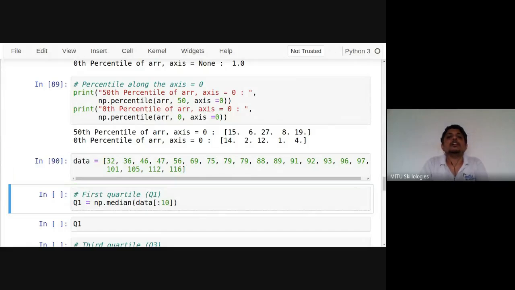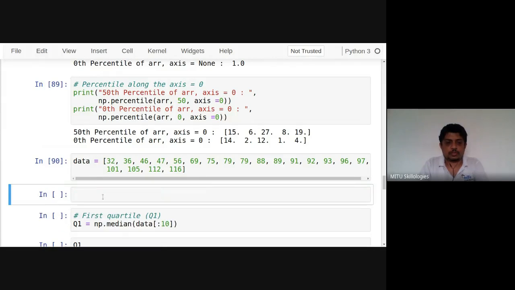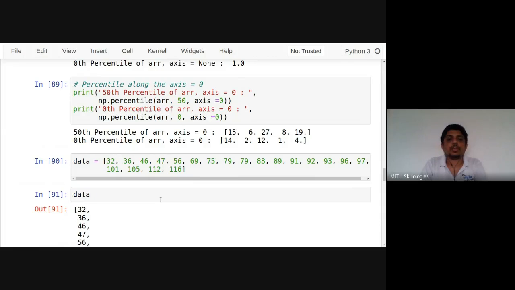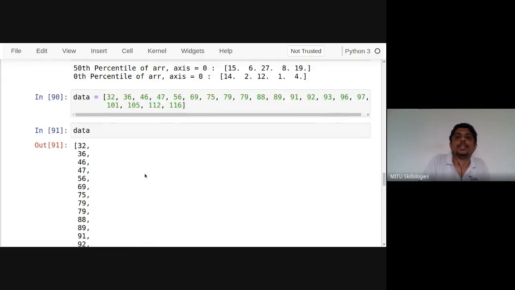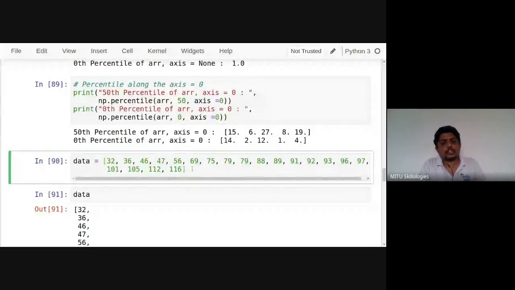Now see, I have created a dataset here. I print this data, and you can see it. The data is sorted already. But if data is not sorted, that's also okay. We have to use the sorted function, and with the help of that, the data can be sorted.